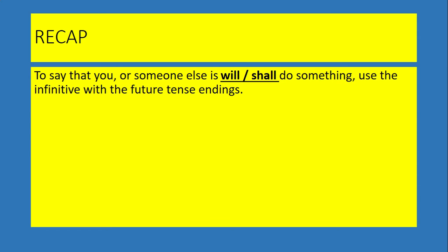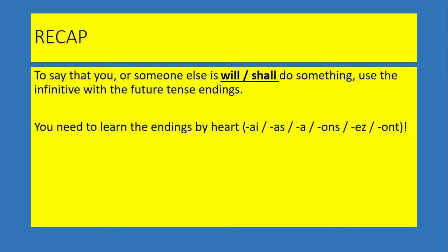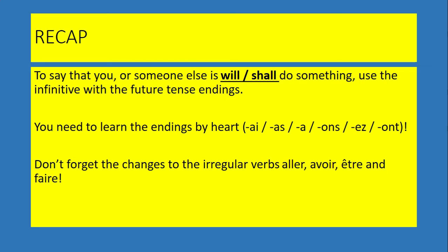So recap. For the will future tense, or shall, will, shall, all you have to do is take the subject, then grab the infinitive, and stick the future tense ending onto the end. You need to learn the future tense endings though. There they are: ai, as, a, ons, ez, ont. Very similar to the present tense of avoir, if that helps. And don't forget, what are the irregular future stems of aller, avoir, être, and faire? J'irai, j'aurai, je serai, and je ferai.